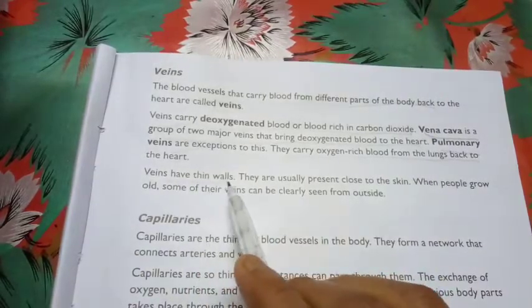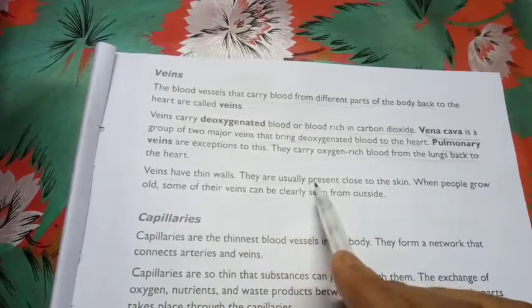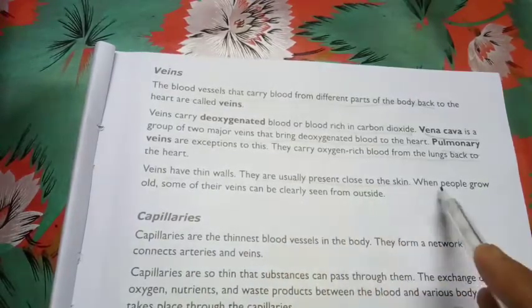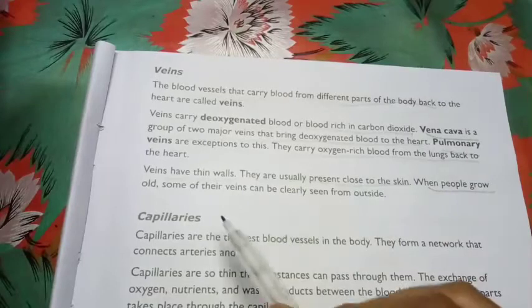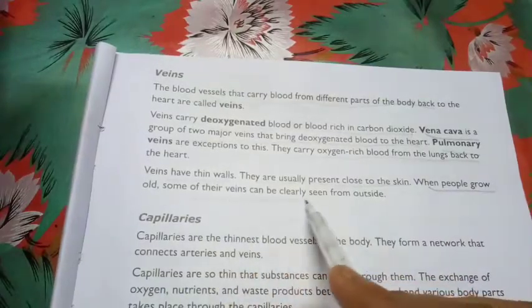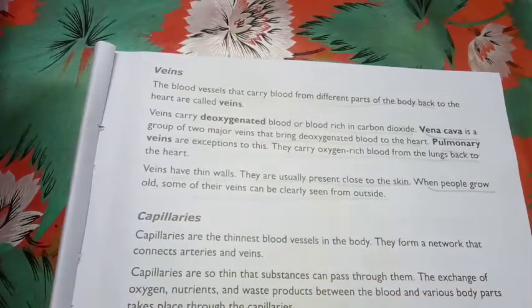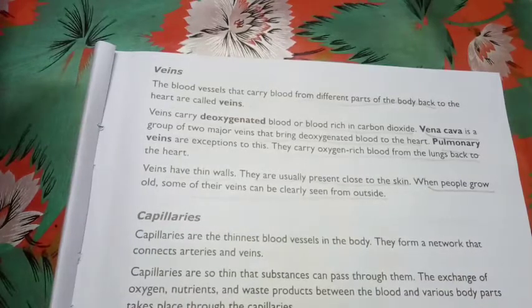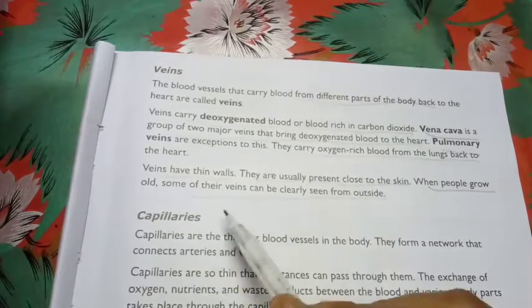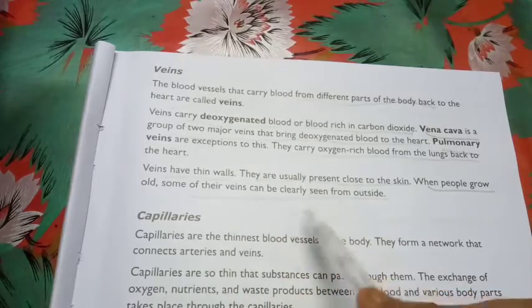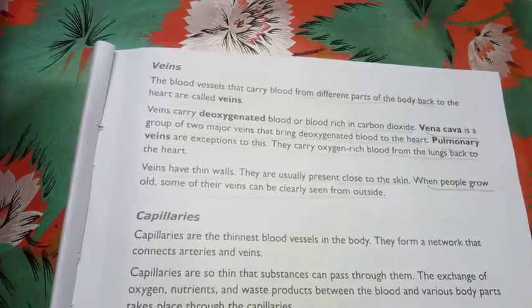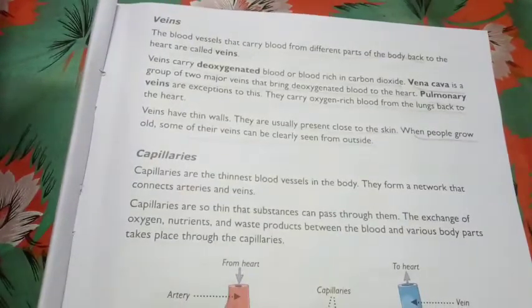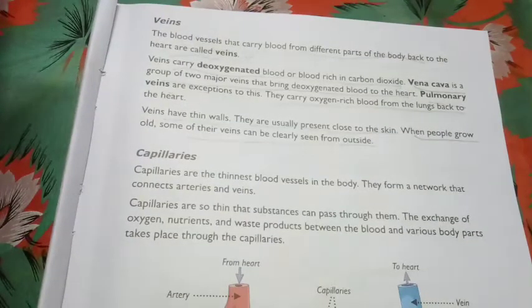Veins have thin walls. They are usually present close to the skin. When people grow old, some of their veins can be clearly seen from outside. If you have grandparents at your home, try to look into their hand. There some veins can be clearly seen from outside. This simple practical you can perform.